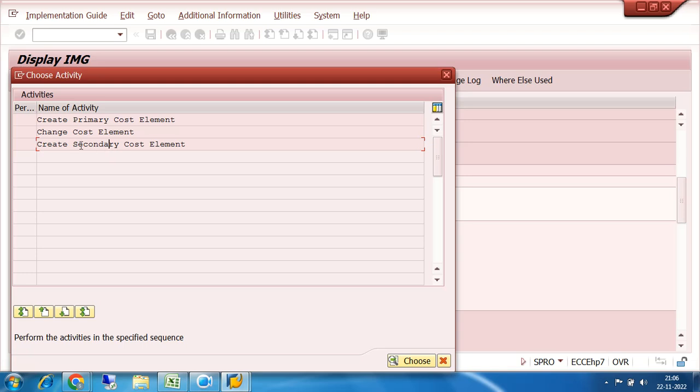So for that we have to recognize one master data that is called secondary cost element. So primary cost element and secondary cost element, that is the main difference. Primary cost element is nothing but these are the GL expenses or GL revenue accounts. But secondary cost elements are different, which are created for facilitation of your allocation, apportionment, redistribution, etc., etc.